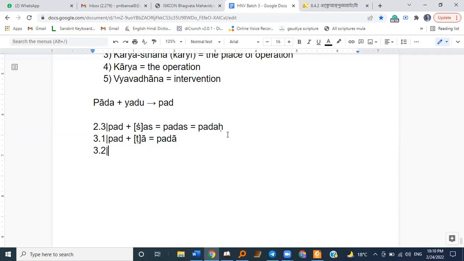Then 3.2 would be Pad Yukta Bhyam. Nothing else here, it will be just combined and it will be Padbhyam. Similarly Padbhihi, Pade, Padbhyam, Padbhyah, Padaha, Padbhyam, Padbhyah, Padaha, Padoho, Padam, Padi, Padoho. And 7.3 will be Pad Yukta.